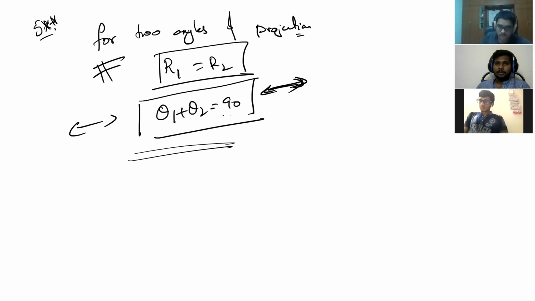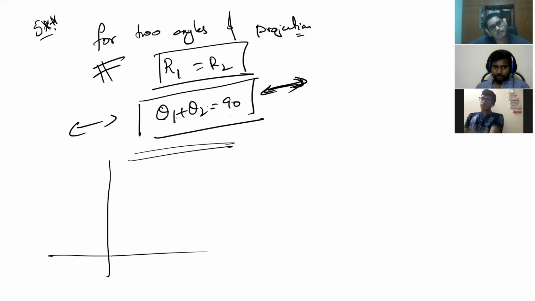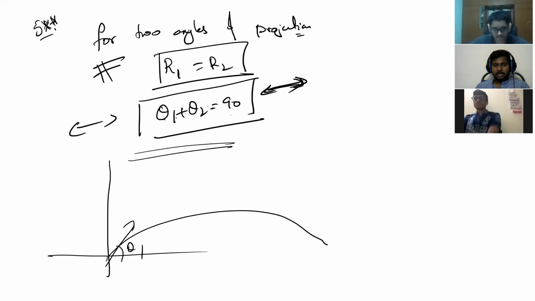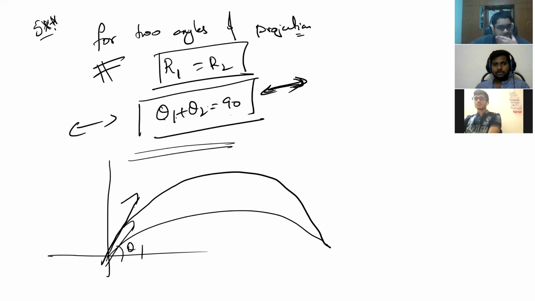When two angles are complementary, 30, 60, 20, 70, 45, 45, 15, 75, the range will be the same. So when two angles' summation is 90 degrees, the range will be the same for both angles. That is theta 1, and with the same initial velocity I throw at theta 2. So the range will be same, but maximum height will be different.